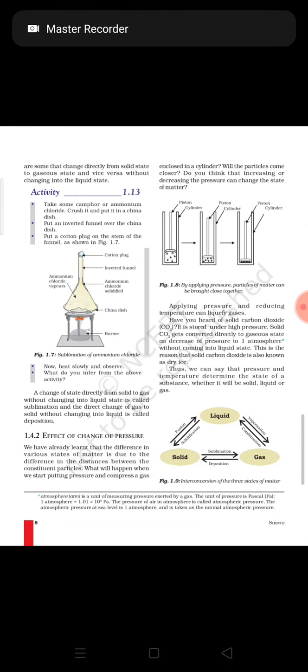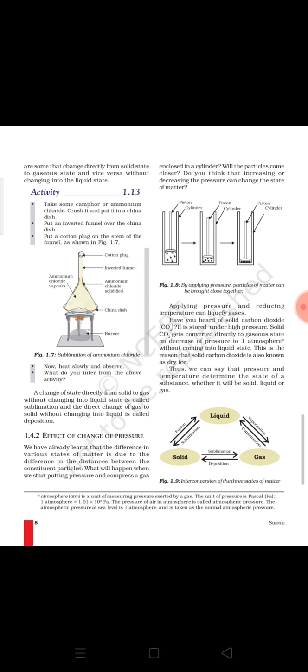Welcome everyone. So today we will discuss the process of sublimation, and we will also discuss that there are certain substances which exist either in solid state or gaseous state. Even if they are changing from solid state to gaseous state, they are not undergoing the liquid state. They are skipping the liquid state and directly changing from solid to gaseous state. So we will discuss such substances. They are said to be sublimable substances.